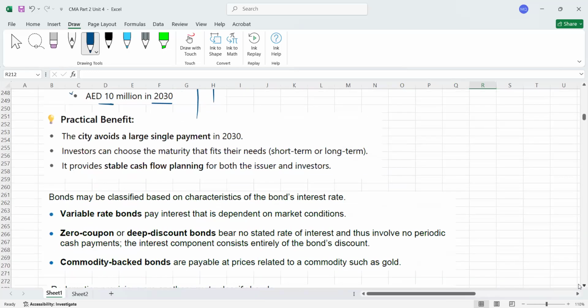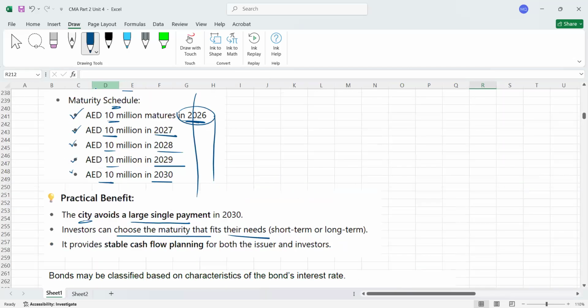Okay, now what is the benefit? I'm explaining the benefit of the serial bond. First, the city, meaning the Dubai government, avoids a large single payment. You don't need to pay 50 million together. You can split your 50 million into 10 millions. Investors can choose the maturity date that fits their needs. Maybe you can buy this bond with this maturity, maybe you can buy a bond with that maturity. It's your choice. So investors can choose the maturity that fits their needs.